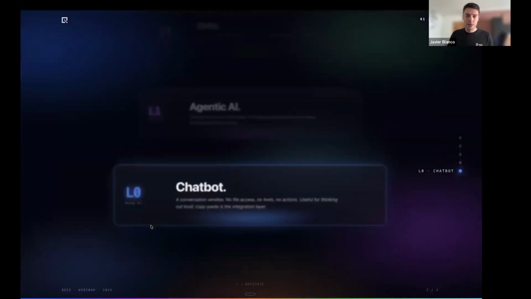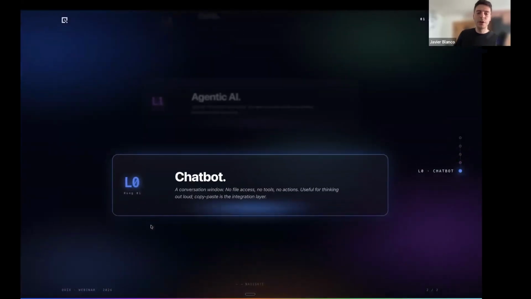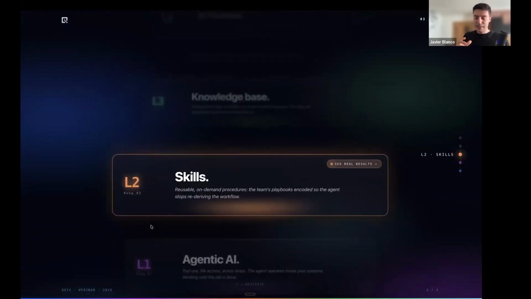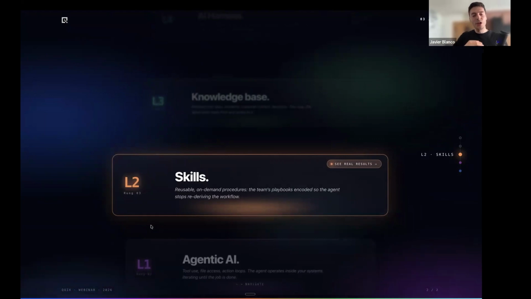So let's recap. Chatbot, very clever, but you talk to it, you have to tell it everything. Agentic AI, the chatbot has now access to your tools, to your files, and it can do actions in loops. A complete jump. And then skills. Skills help you automate and put guardrails on that agentic raw power. It can control the variance. It can make process more repeatable. You can evolve the environment over time.